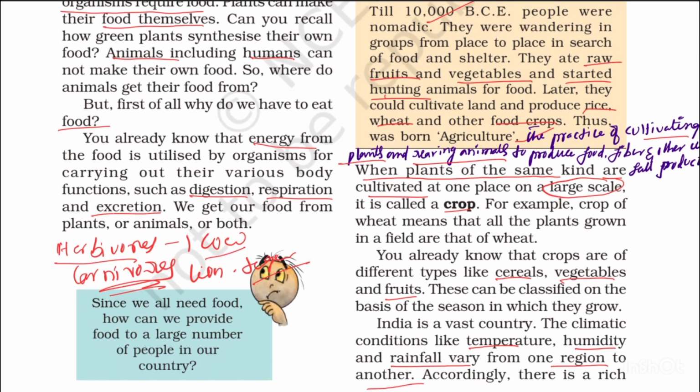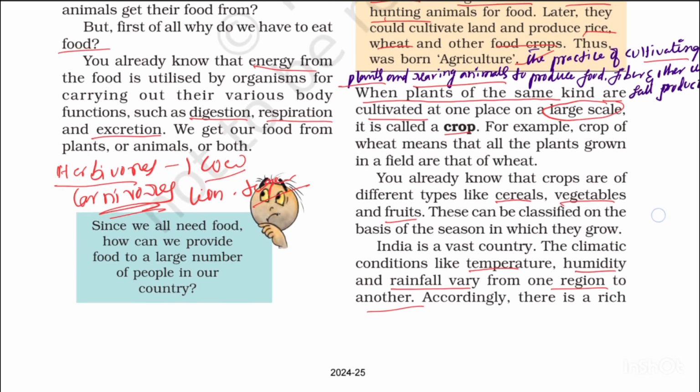You already know that crops are of different types, like cereals, vegetables and fruits. They can be classified on the basis of the season in which they grow.